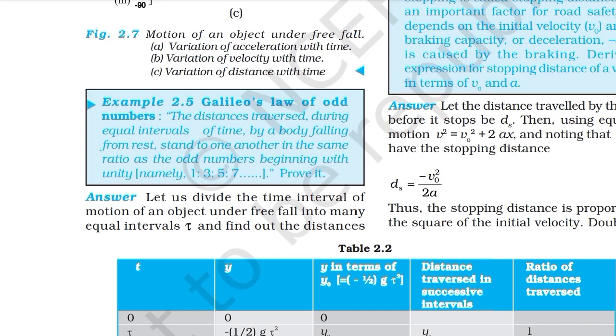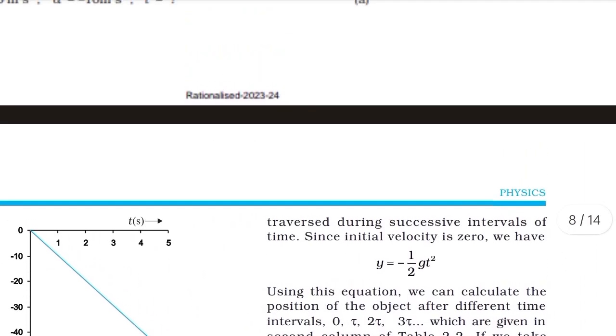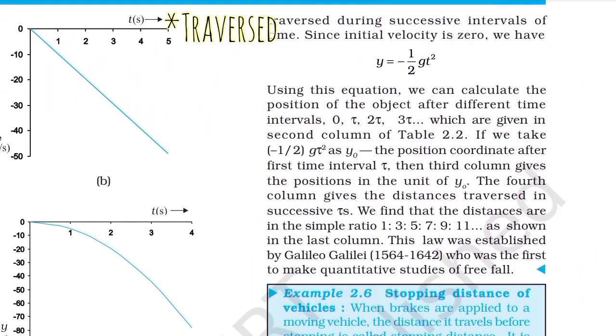Example 2.5. Galileo's law of odd numbers. The distances traversed during equal intervals of time by a body falling from rest stand to one another in the same ratio as the odd numbers beginning with unity, namely 1, 3, 5, 7, and so on. Let us divide the time interval of motion of an object under free fall into many equal intervals and find out the distances traversed during successive intervals of time.